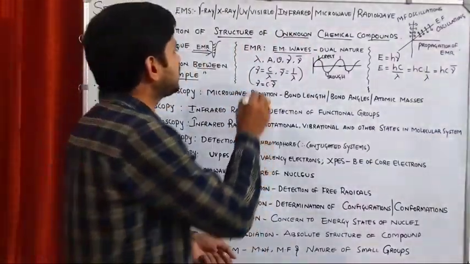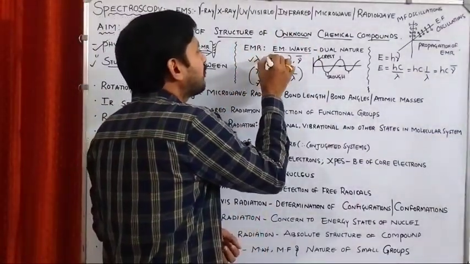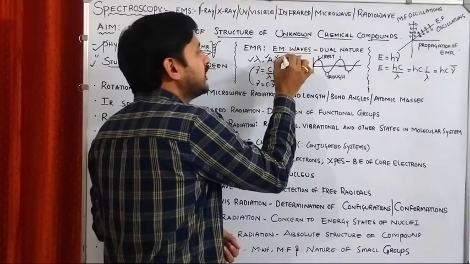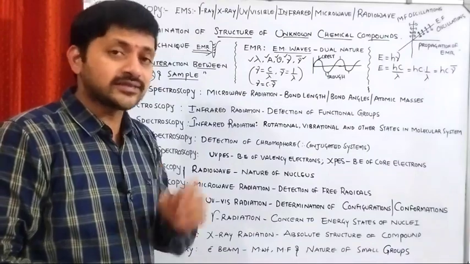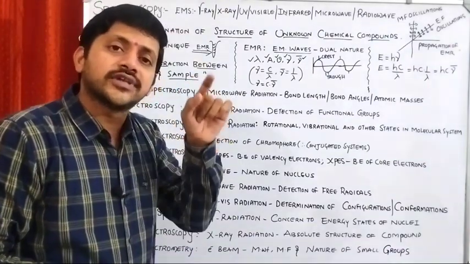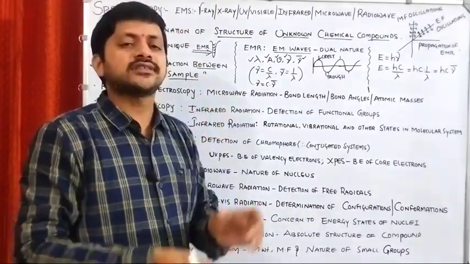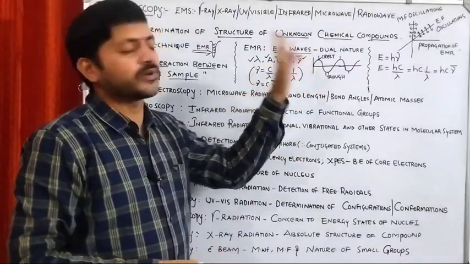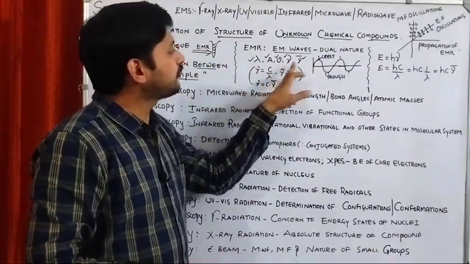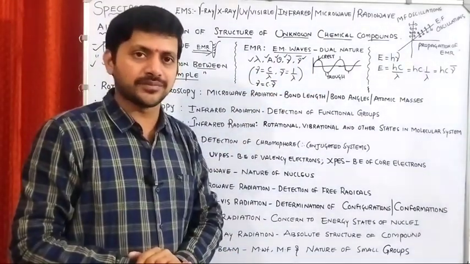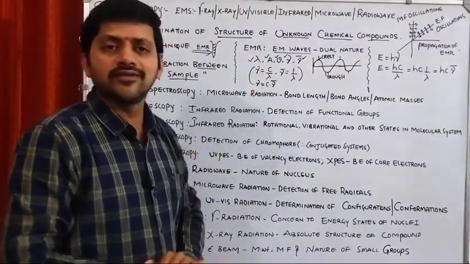What are the properties? Wavelength, amplitude, velocity, frequency and wave number. All kinds of electromagnetic radiation have these properties. So what is the wavelength?